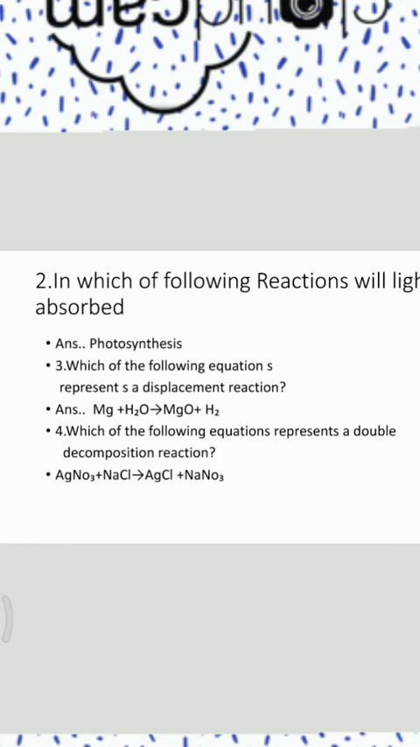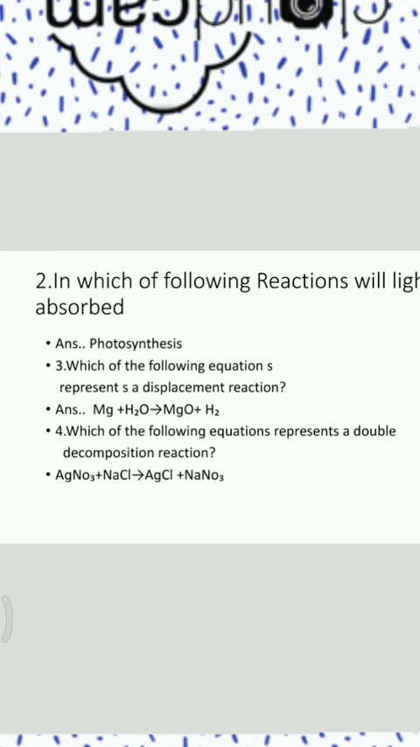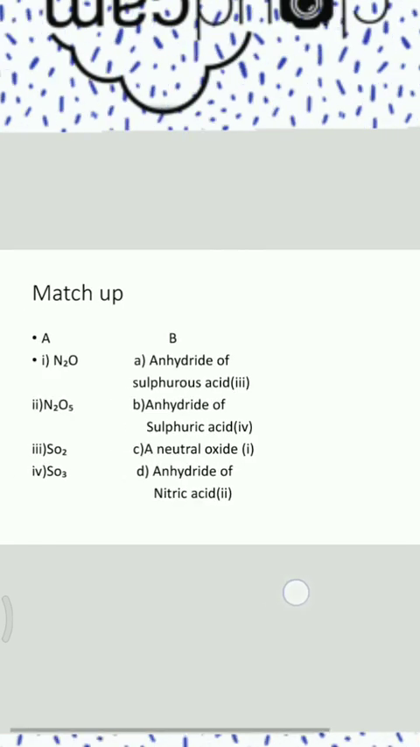Third, which of the following equations represents a displacement reaction? The correct answer is magnesium plus water gives magnesium oxide, which will liberate hydrogen. Fourth, which of the following equations represents a double decomposition reaction? The correct answer is silver nitrate plus sodium chloride gives silver chloride plus sodium nitrate.